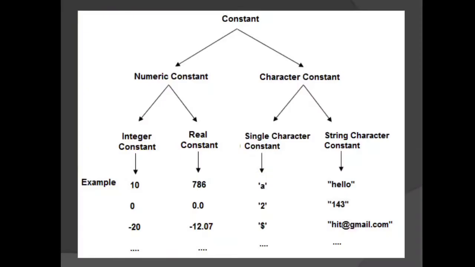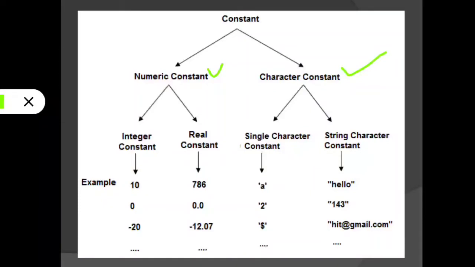Then next we will proceed. See here, the one table I have made to classify the constant. Constant is classified into two types. One is numerical, another one is character constant, or non-numerical constant.